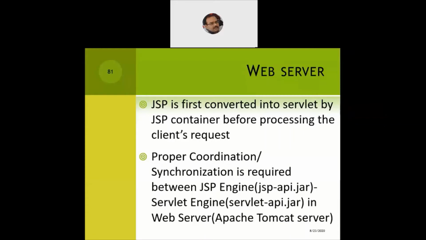Just like in the Apache Tomcat server's library folder, we have jsp-api.jar, which is nothing but the JSP engine. Similarly, in the library folder we have the servlet engine, in the form of servlet-api.jar. So proper seamless coordination is required between the JSP engine and the servlet engine because